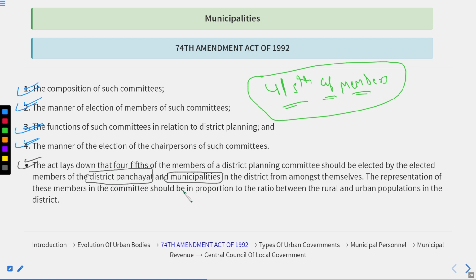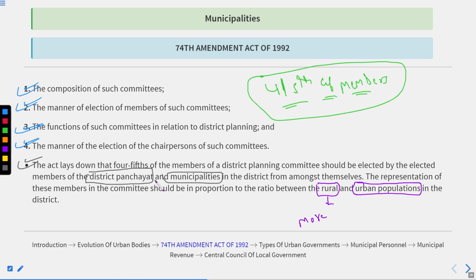The representation of these members in the committee should be in proportion to the ratio between the rural and the urban population in the district. If the rural population is more, the representation of the district panchayats would be more. But if the urban population is more, then the municipalities' representation will be more.